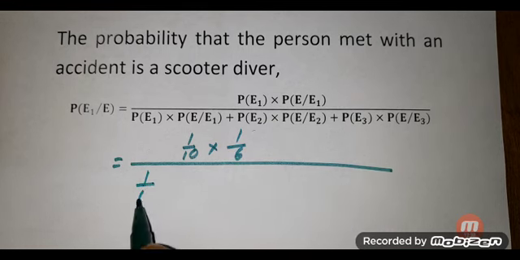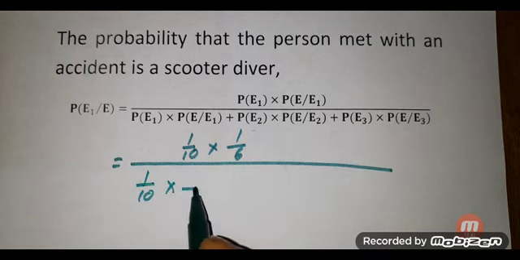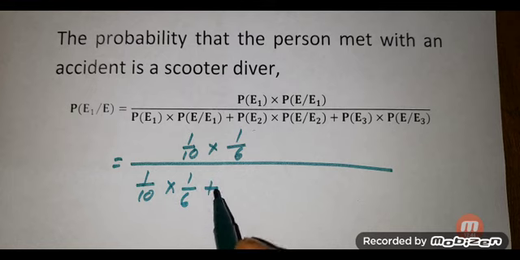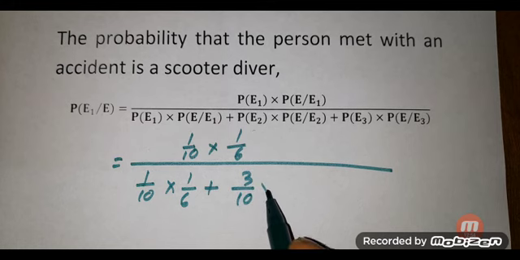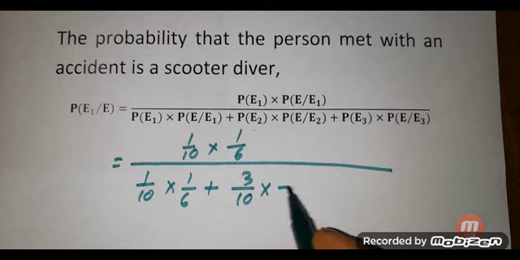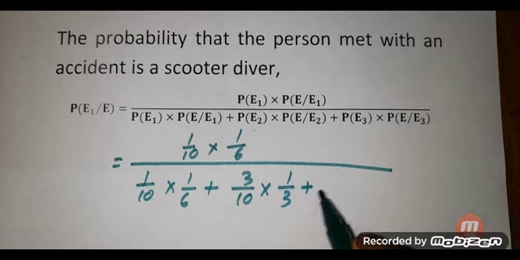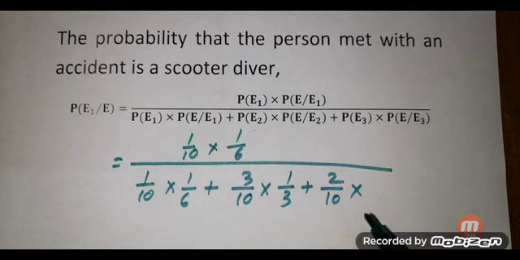So here 1 by 10 multiplied by 1 by 6 plus P of E2, which is 3 by 10, multiplied by P of E given that E2, which is 1 by 3, plus P of E3, which is 2 by 10, multiplied by P of E given that E3, which is 1 by 2.